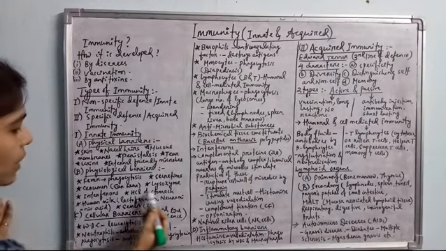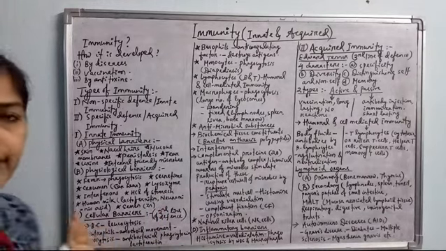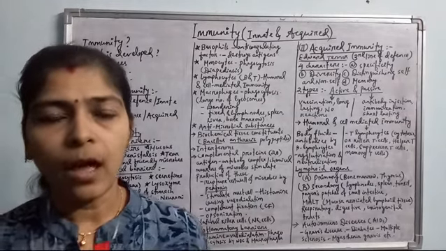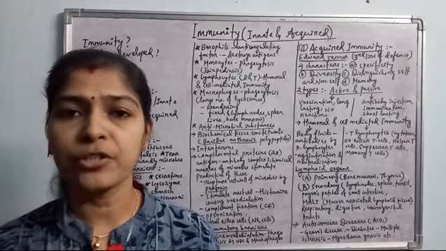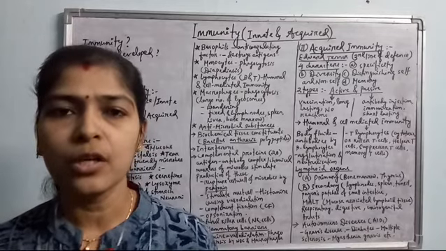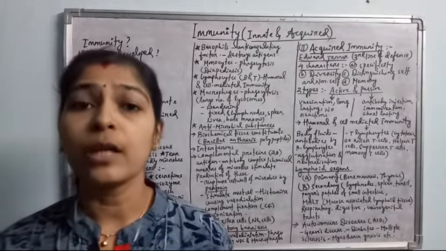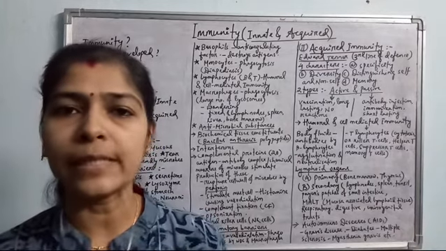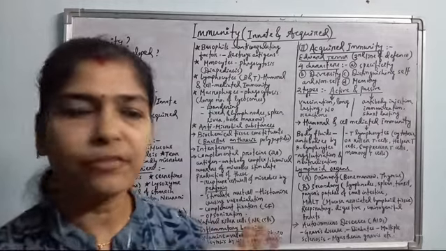Next is HCl of the stomach. The hydrochloric acid produced by the gastric glands of the stomach has a pH of 2, so it is highly acidic in nature. So any of the microbes which enter our stomach through our food or water are already killed in the stomach by the action of HCl.